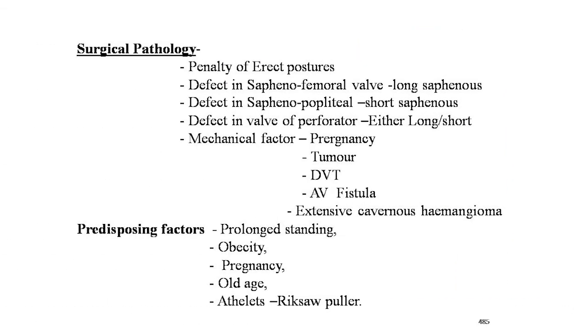Now the surgical pathology is that this is the penalty of the erect posture of humankind. Defect in the saphenofemoral valves, the long saphenous vein is mostly affected. Second is the defect in the saphenopopliteal junction, that is the short saphenous. Defect in the wall of the perforator, either long or short saphenous. Mechanical factors are pregnancy, tumor in the leg, DVT and AV fistula, extensive cavernous hemangioma. These are the surgical pathology in the varicosity of the veins. Now the predisposing factors are prolonged standing work, obesity, pregnancy, old age, athletes, rickshaw puller. All these are the predisposing factors.